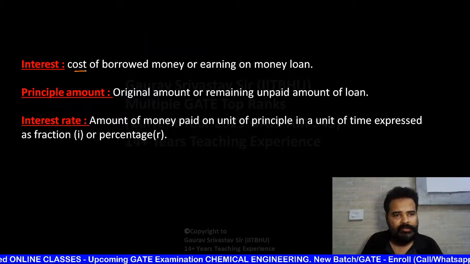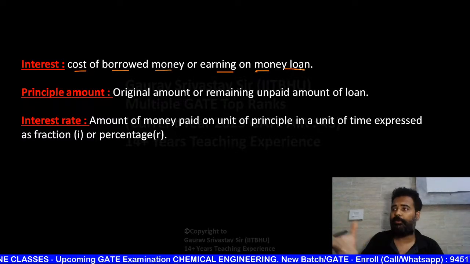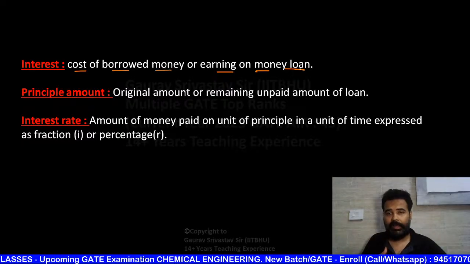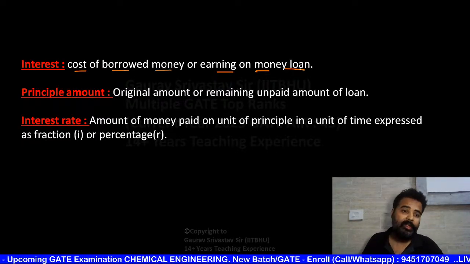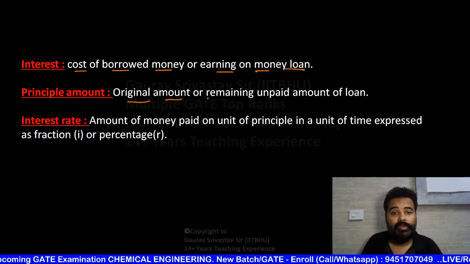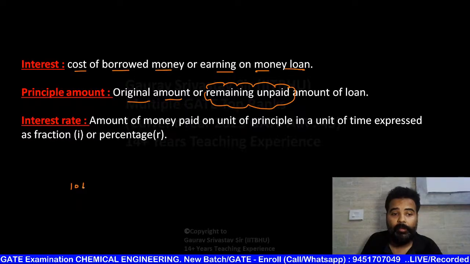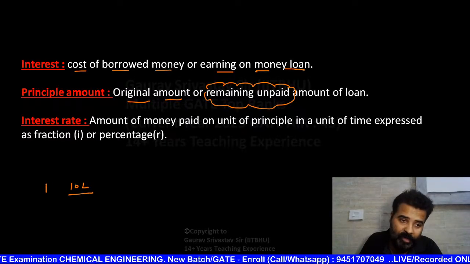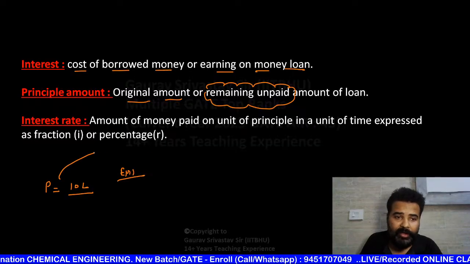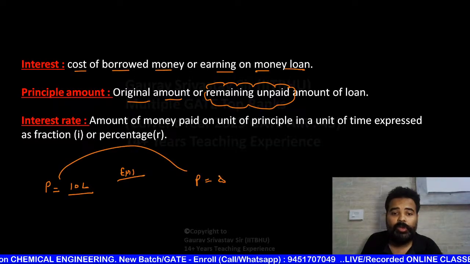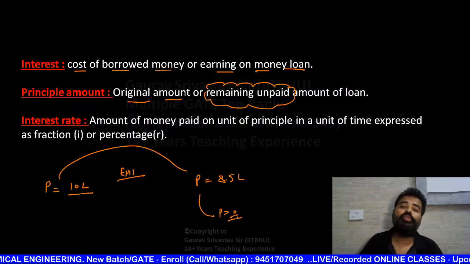What is interest? As you all know, cost of borrowed money or earning on money loan. अगर आप कुछ कहीं से बोरो कर रहे हो तो उस पर क्या आपको देना पड़ रहा है, या अगर आपसे कोई ले रहा है तो आपकी अर्निंग कितनी हो रही है. ठीक है. Principal amount, that is original amount or remaining unpaid amount. Suppose you are taking loan of 10 lakh from bank. So this time the principal amount is 10 lakh. But after few EMIs, now it changed. It is now suppose only 8.5 lakh. And at the end, principal amount is zero. That means all loan paid.